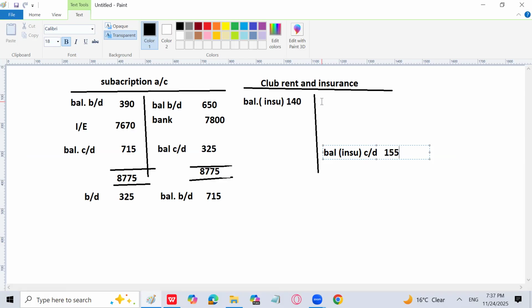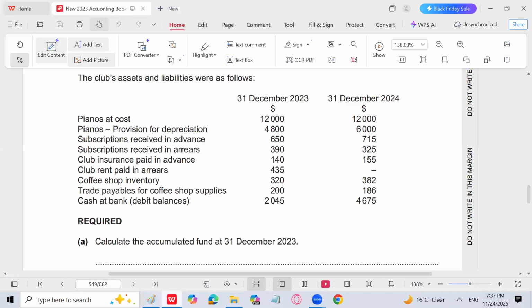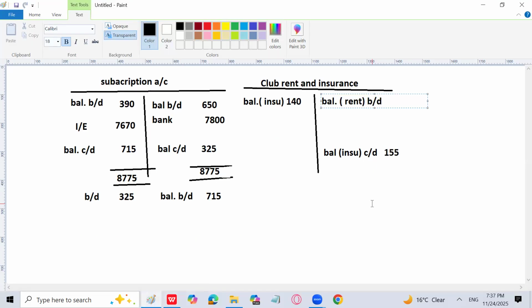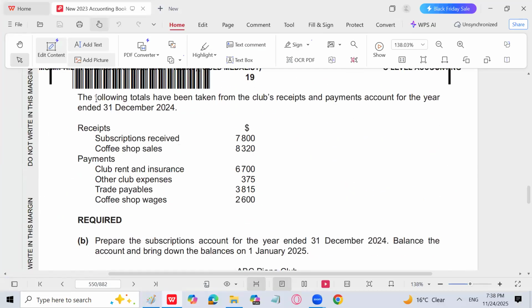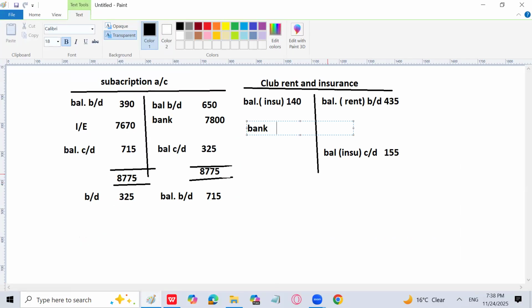So I will write here balance. Accrued means it's a liability, but that is about the rent, and only opening is given, brought down, because he wanted us to prepare the rent and insurance account together, because the expense is given together, 435. That is the problem for us. The bank figure I will write here, which is the total amount of rent and insurance paid during the year. That is club rent and insurance 6,700, and the difference is going to be our income and expenditure.